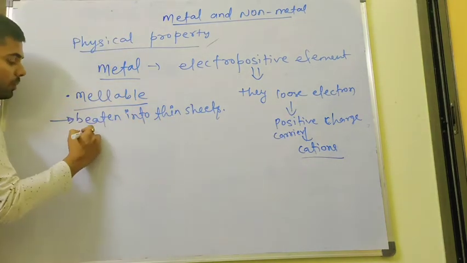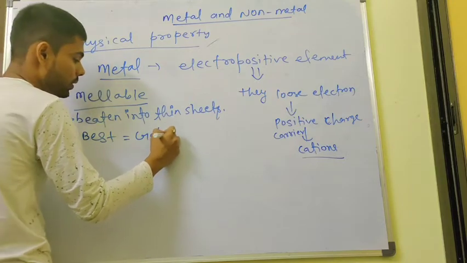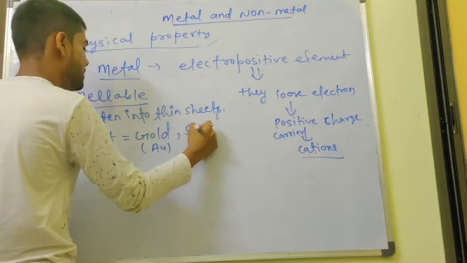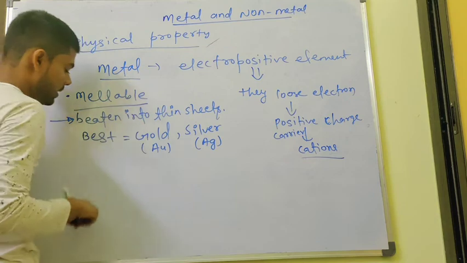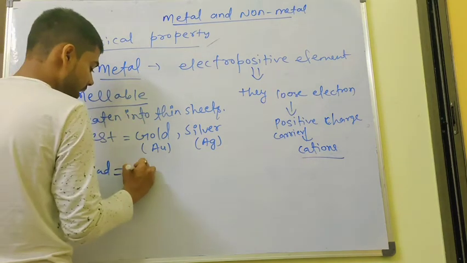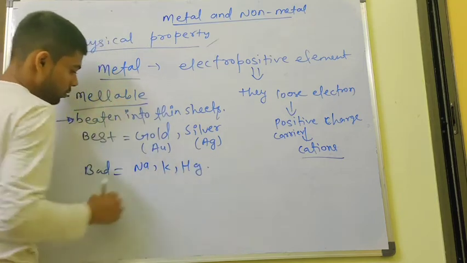Now the question comes, which one is the best? The answer is gold, whose symbol is Au, and silver, whose symbol is Ag. Now the question comes, which are the worst ones? The worst are sodium, potassium, and Hg, which means mercury.